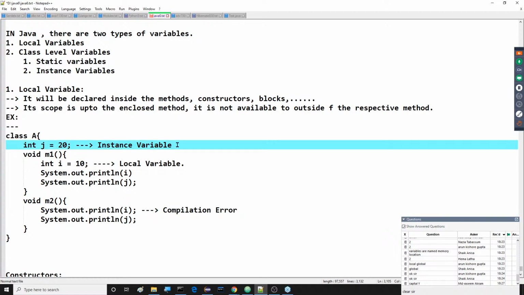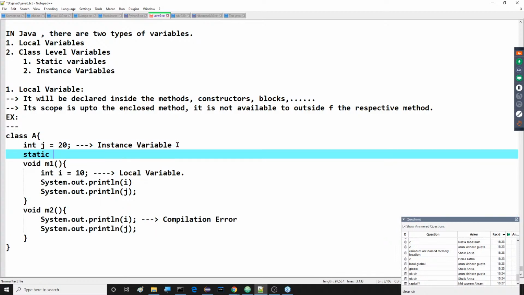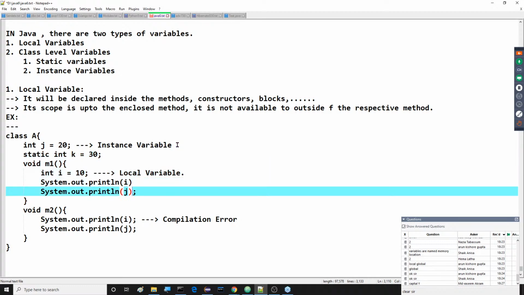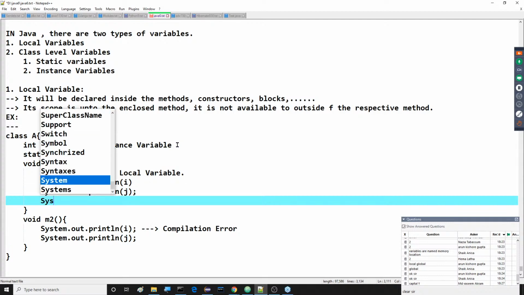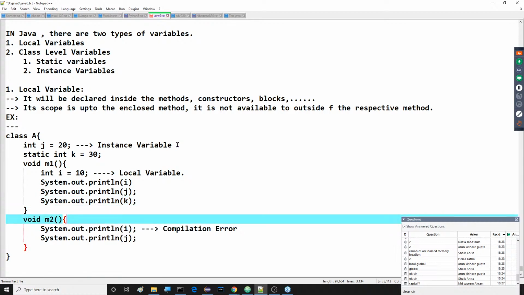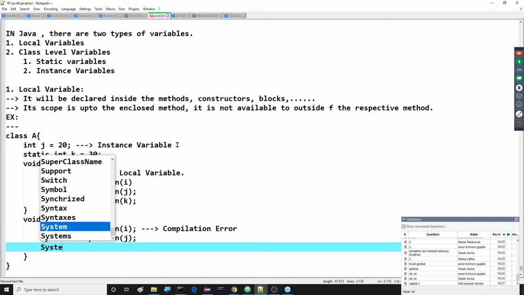Next, at class level, if I declare a variable with static int k is equal to 30, that variable also has scope throughout the class. Why? Because it is also a class level variable. We can access it: System.out.println of k, here we can provide k, and here also we can provide k.